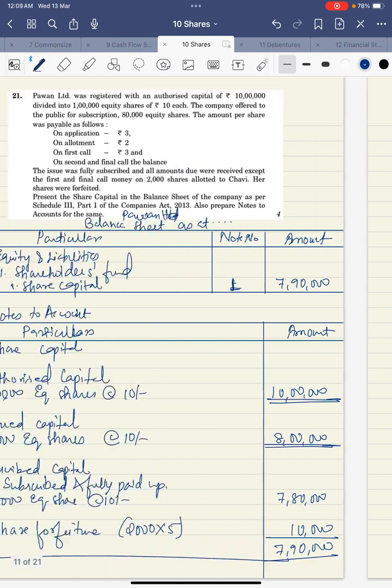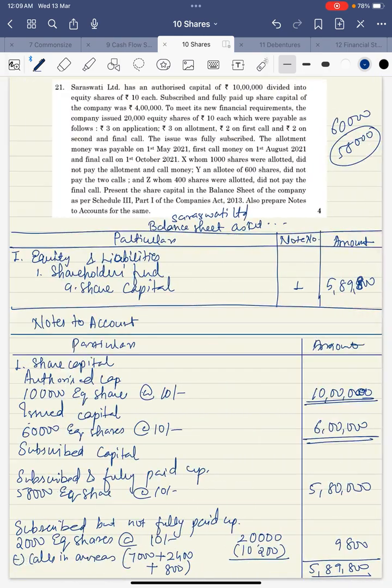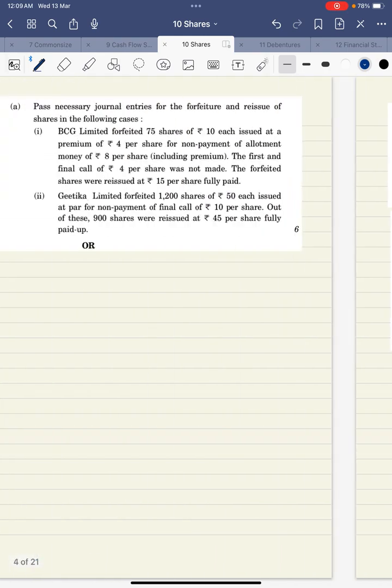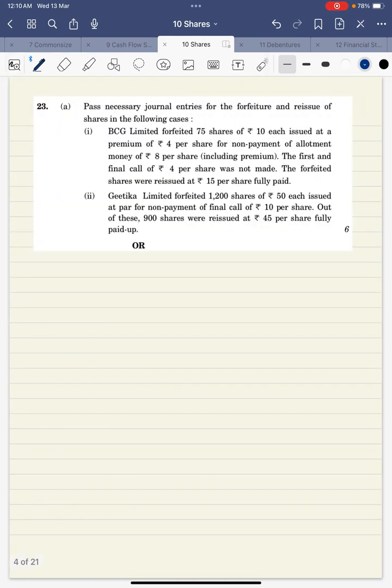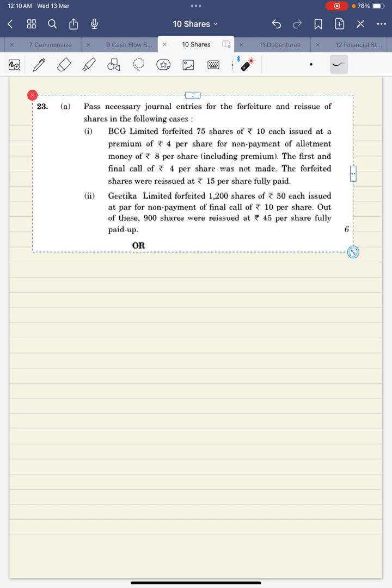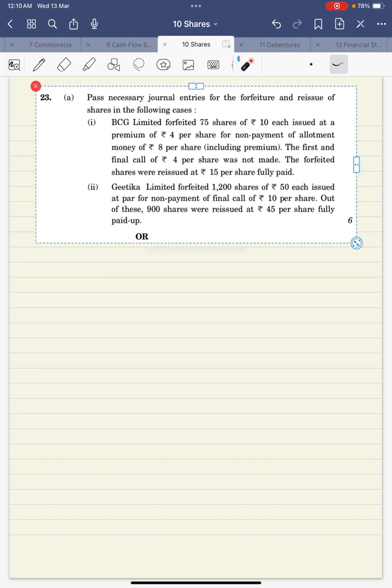So here we have done all the balance sheet questions of the previous year. Now moving to the first paper again. So the next question of 6 marks is for forfeiture of shares, 3 marks each, divided into two parts. Okay, so we'll read the question and then start solving it.